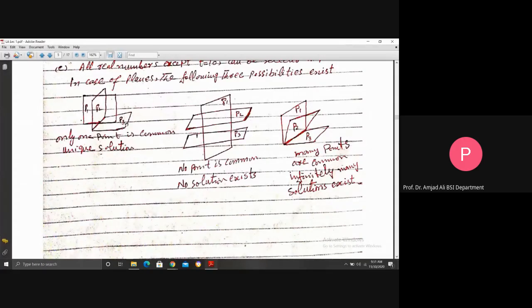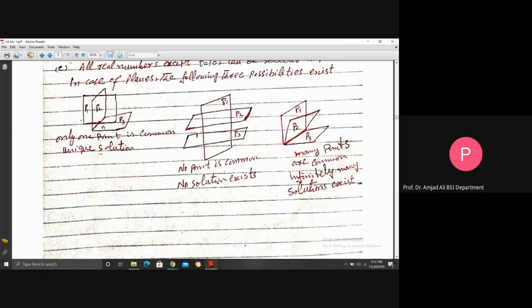P2 and P3 have many common points, but the only common point among P1, P2, P3 is this one. And through this point passes the side of P1, the side of P2, and the side of P3. So why is this the unique solution case?